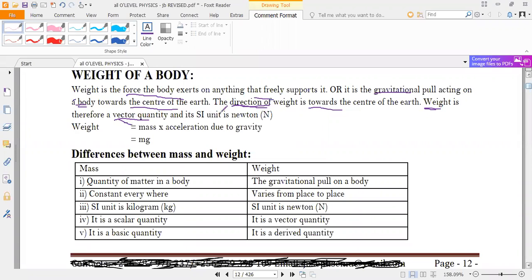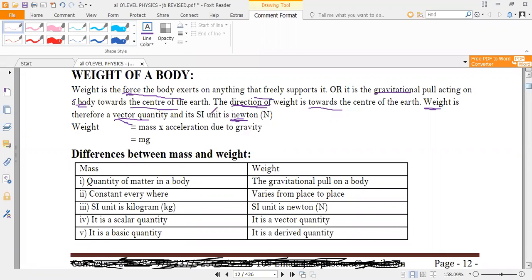The SI unit of weight is Newton. Since weight is a force, therefore it qualifies to be measured in Newton. So weight is therefore measured in Newtons. So the instruments for measuring weight vary depending on the one which is accessible to you.